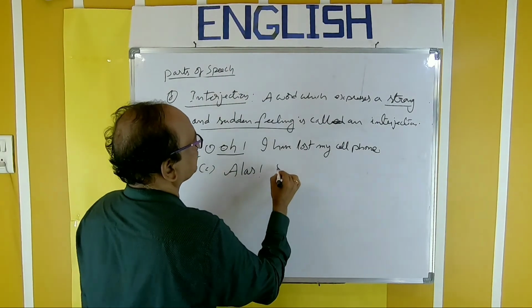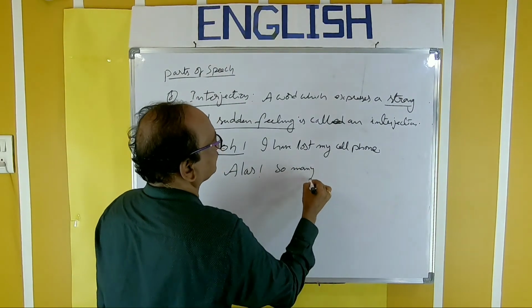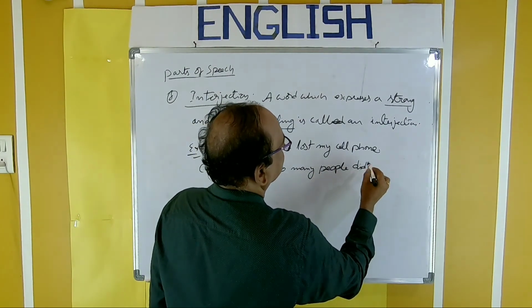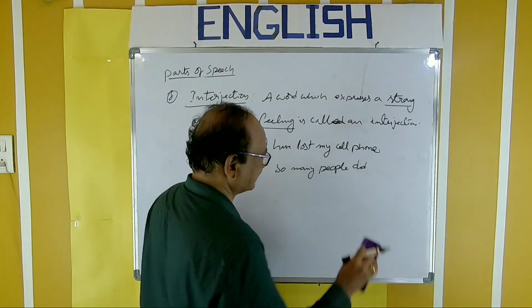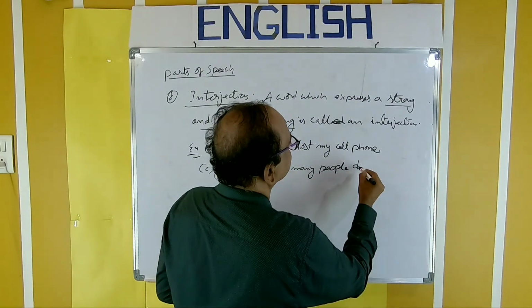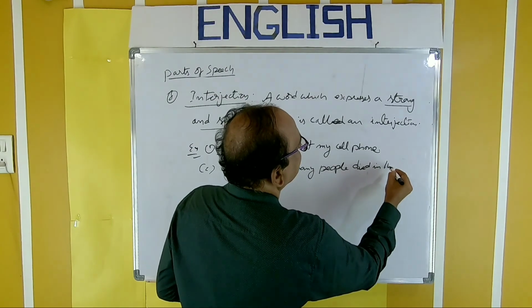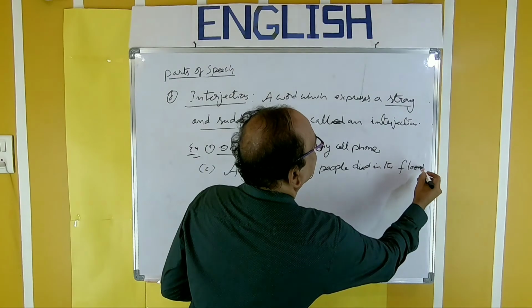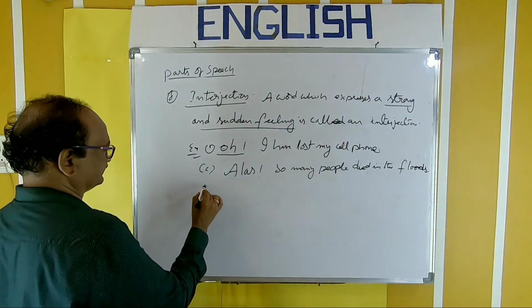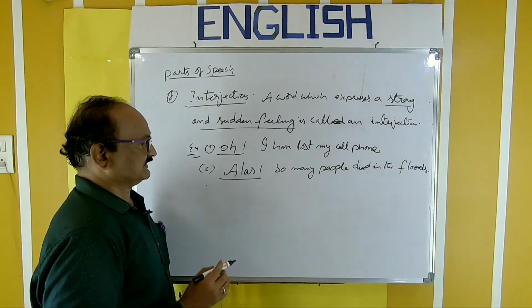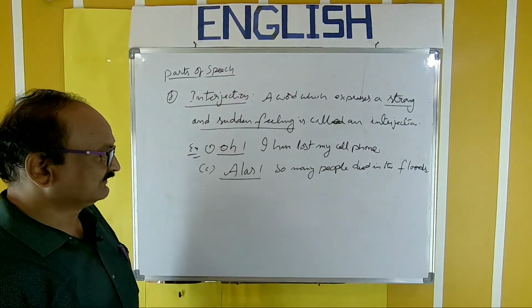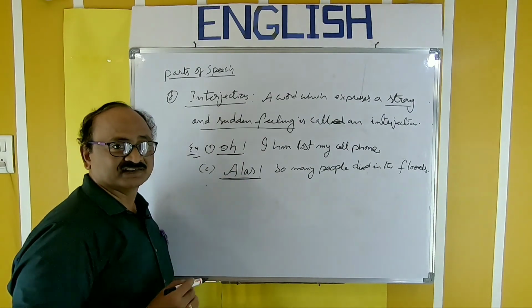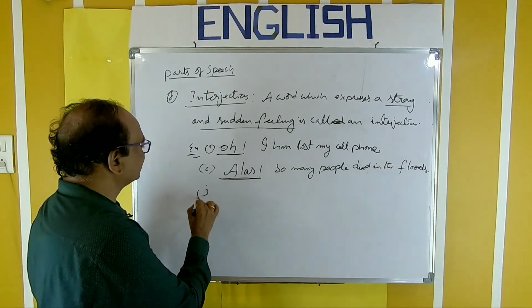Alas, so many people died in the floods. So, alas. This is a sort of surprise, a sort of sad feeling expressed.